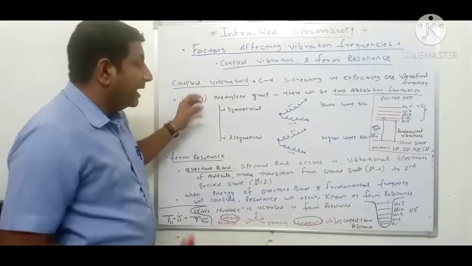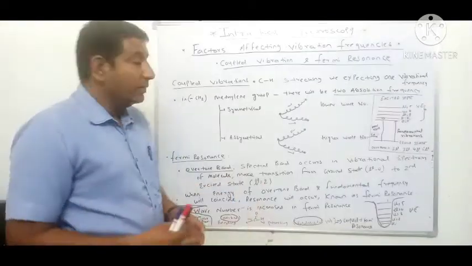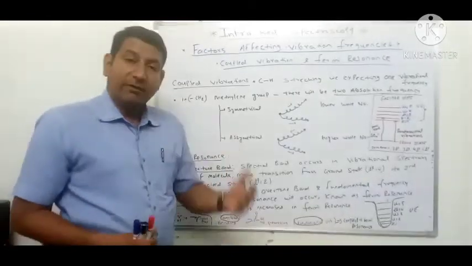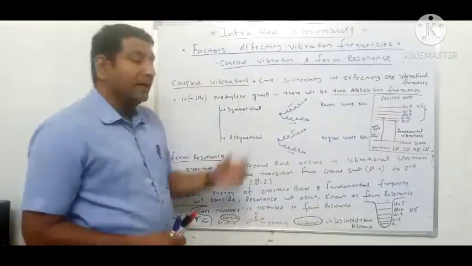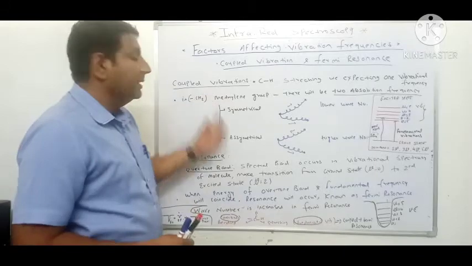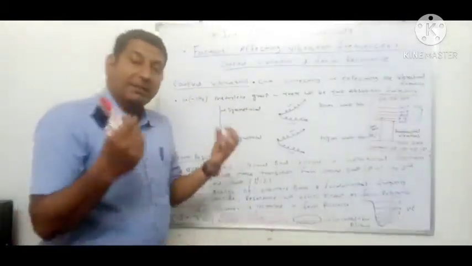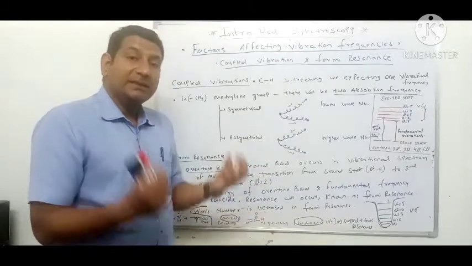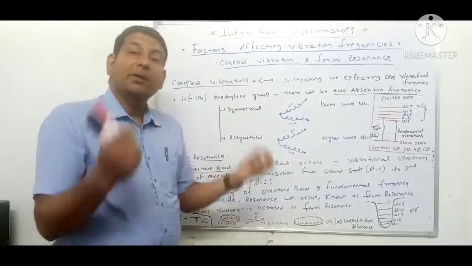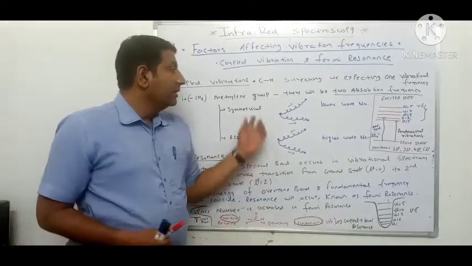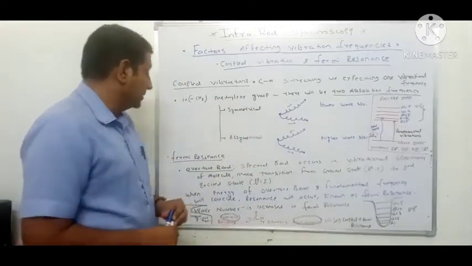And when they are coupled together, when they are joined together, they produce a frequency of higher wave number, which is known as coupling vibration. Coupling means joining of two. So we have studied that the methylene group has symmetrical and asymmetrical stretching vibrations which are coupled together to form a higher wave number. So this is about coupled vibrations.